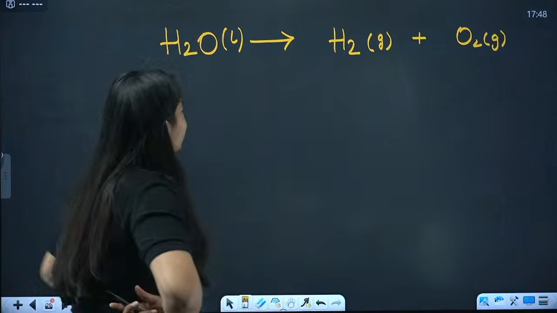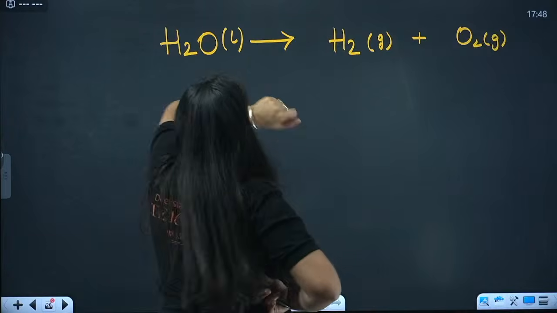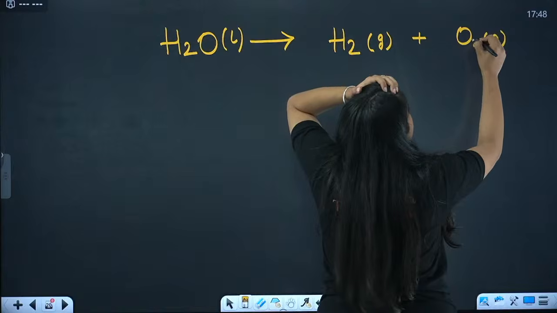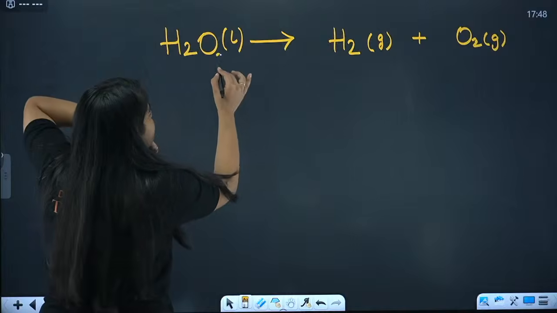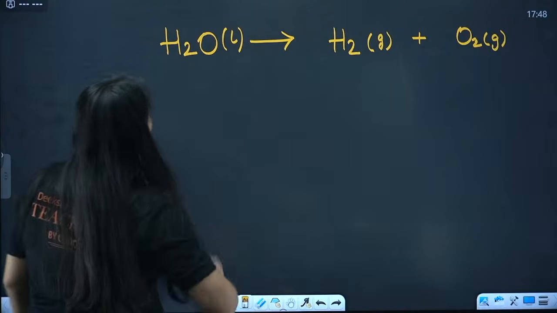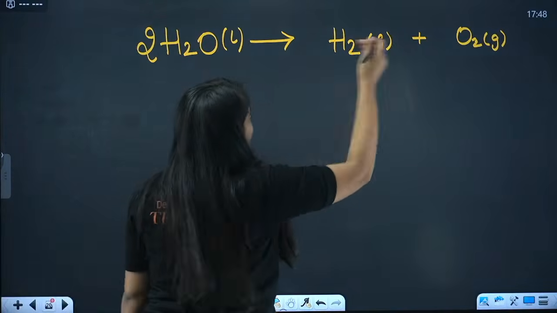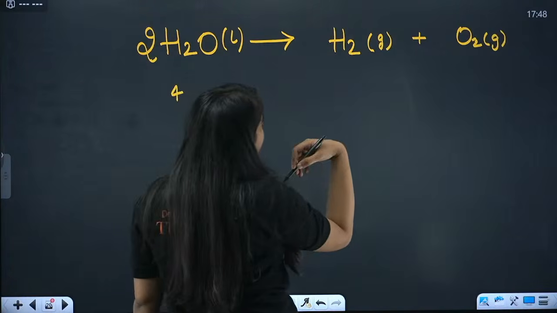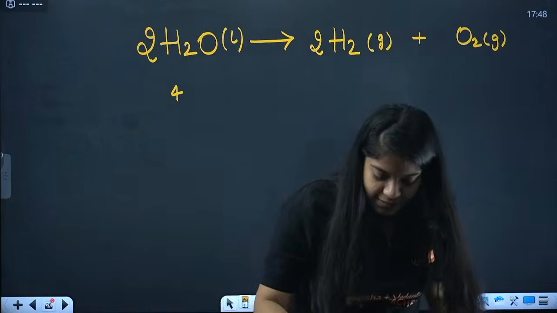Now see, hydrogen is 2, hydrogen is 2. Okay, this is balanced. Oxygen is 1, oxygen is 2. Here this oxygen is a problem, so what will I do? I can't write this, right? This is not legal, this is illegal. So I have to write a 2 here. Great, oxygen 2, oxygen 2. But wait, hydrogen is 2 into 2, 4 now, but here we have only 2 hydrogen. So I'll just put a 2 here. That's how you balance. Great.